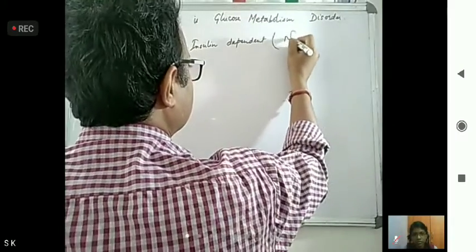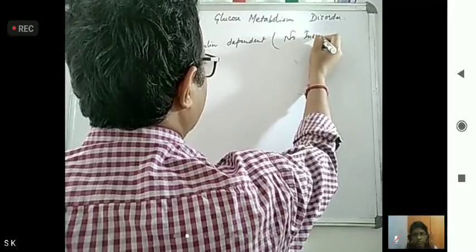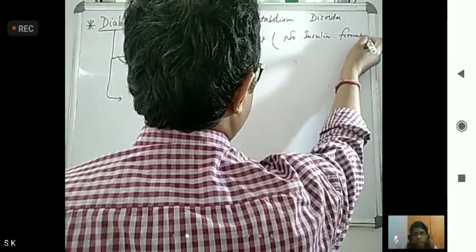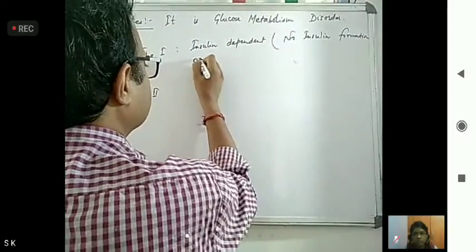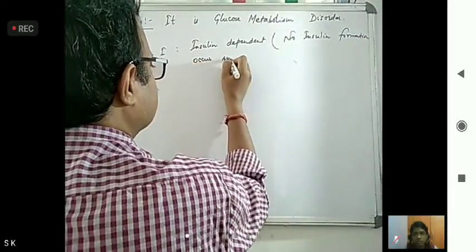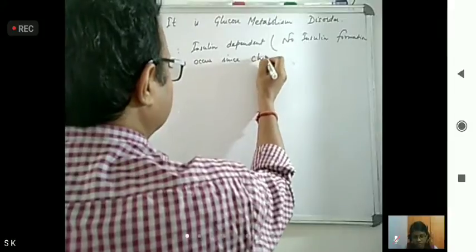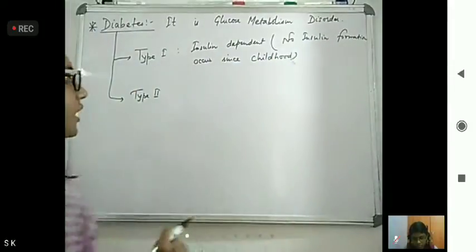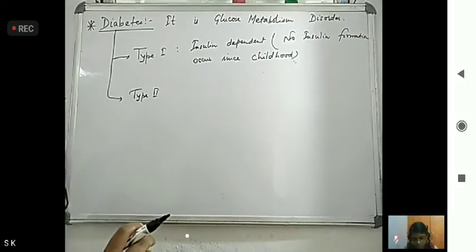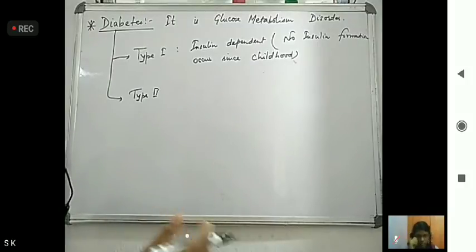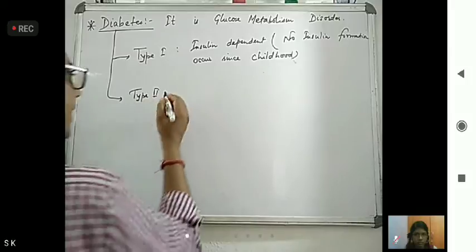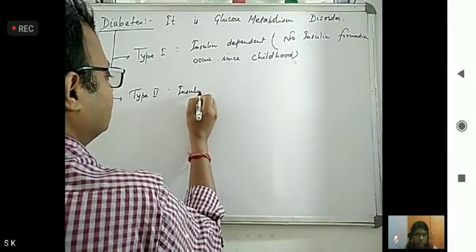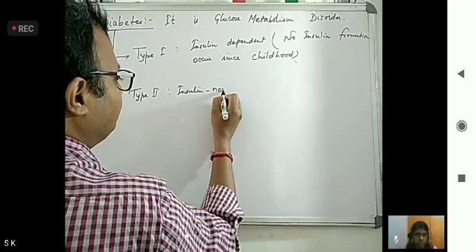Because no insulin formation occurs since childhood. So insulin is given from outside so that glucose metabolism takes place continuously. And type 2 is insulin non dependent.